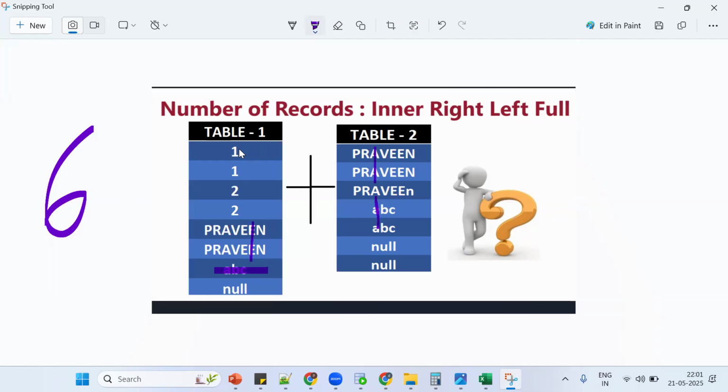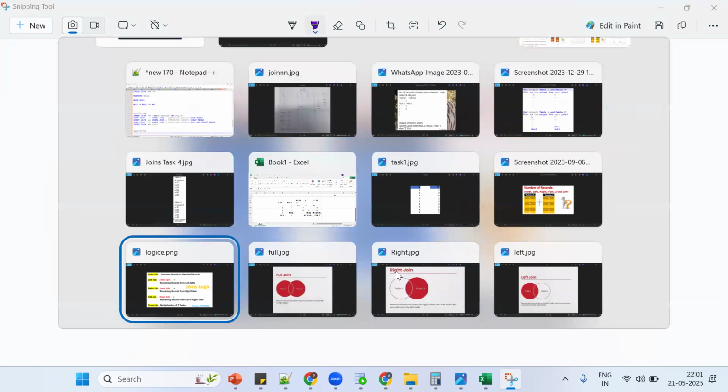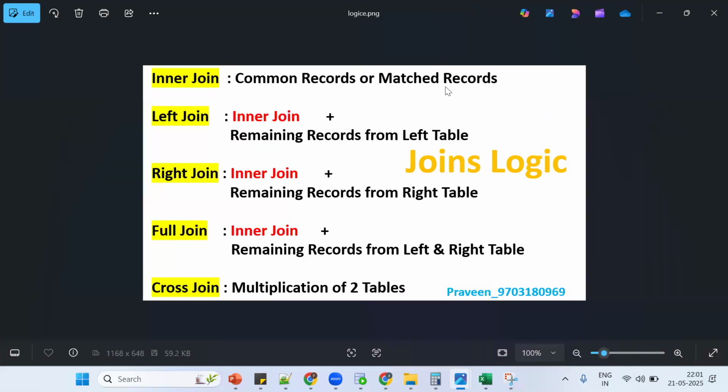So you will say a wrong answer. You need to consider 3 records, but it is not 3, this is only 2 records, because data in the database is case sensitive. Got the point? See this type of questions, so you need to remember the image. Common records are the matching records, the remaining records from the right table, the remaining records from the left table, and the multiplication of the 2 tables. Tomorrow we'll see the syntaxes and everything in detail.